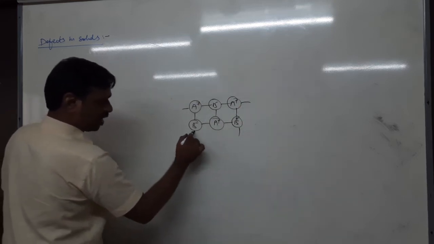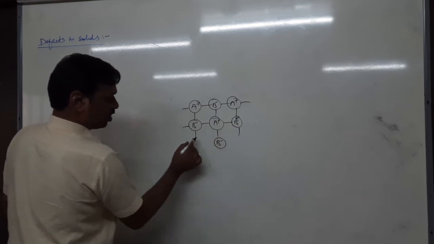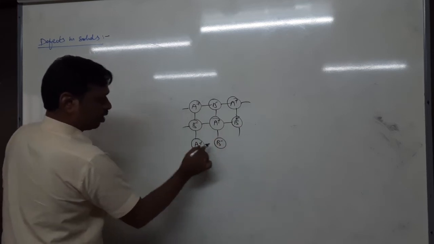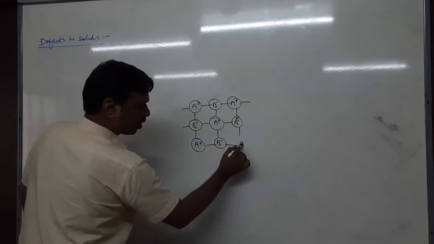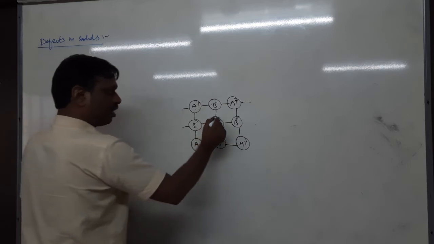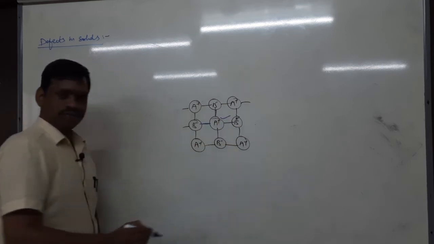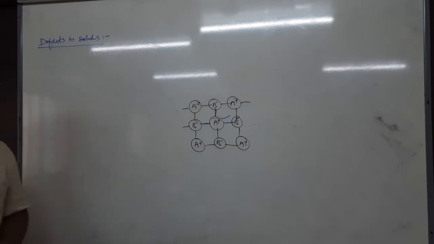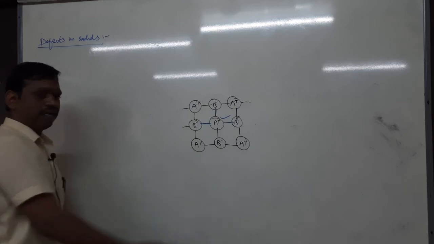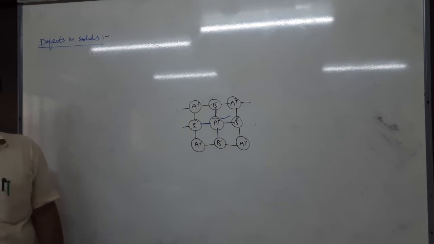If you take this cation, it is surrounded by anions. If one cation is surrounded by a number of anions, and similarly one anion is surrounded by a number of cations, it has no defect. That is called a perfect solid. There is no defect at all.